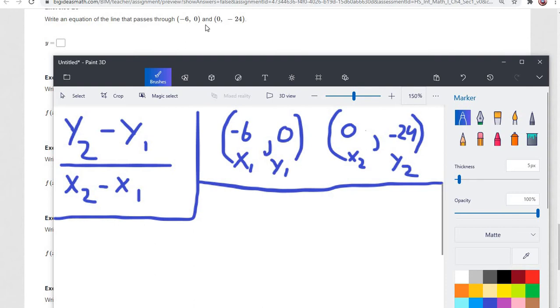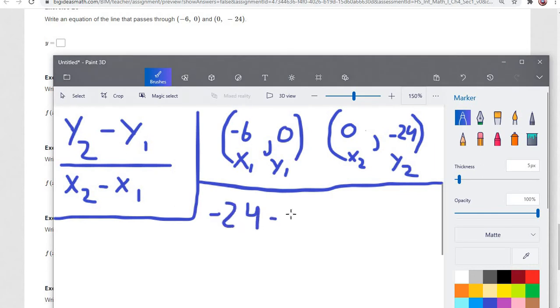All right, so our next one here, again, we're just given points, negative 6 and 0, and then 0 and negative 24. So I put those here. We have them labeled x1, y1, x2, y2. So let's just plug them into our equation here. y2 is negative 24. And then y1 is 0. Then for the bottom, it's going to be x2, which is 0, minus x1, which is negative 6.